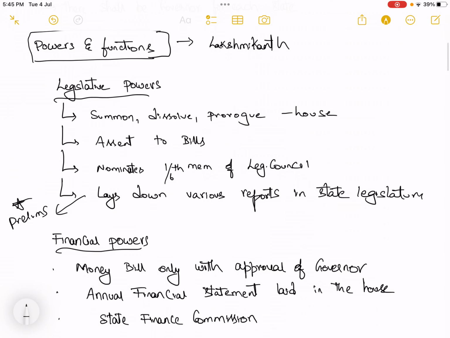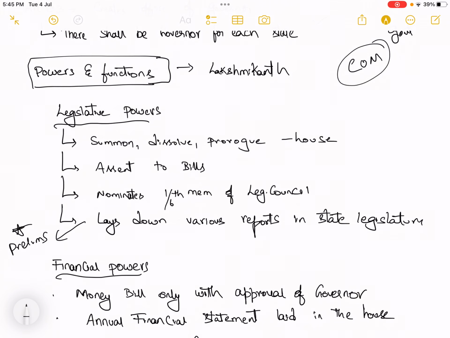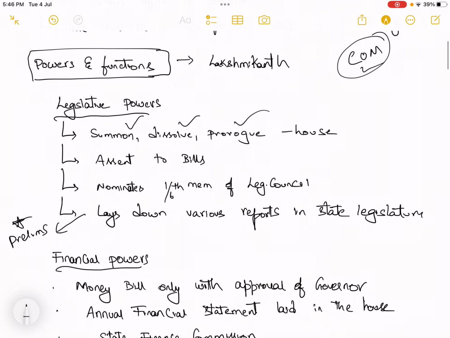So all of you are aware of these powers, legislative powers. All these powers, if you observe, should be taken by the council of ministers. Government has these powers, right? But all these powers are taken in the name of governor. The legislative powers: he is the one who summons, dissolves and prorogues the state legislative assembly. In general, it is done by the council of ministers, but taken in the name of governor. Summon, dissolve and prorogue the house.